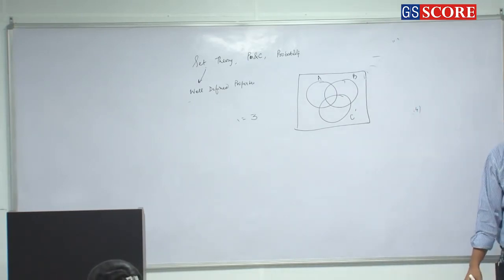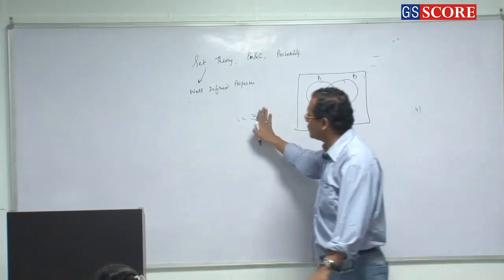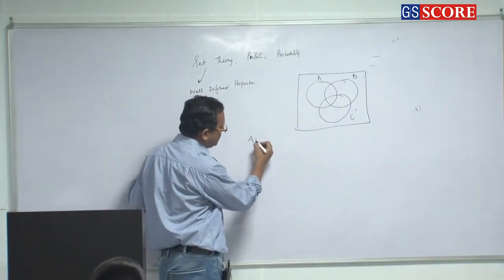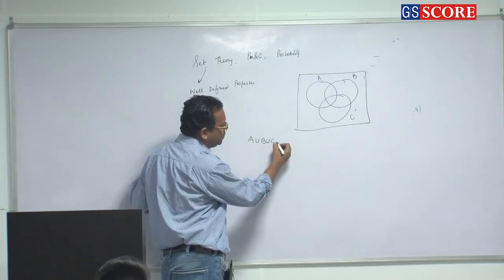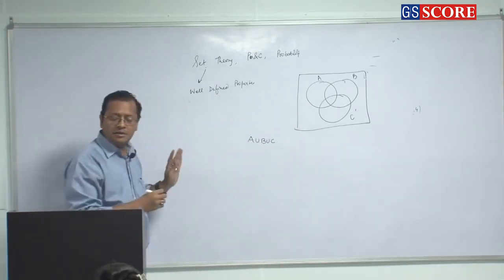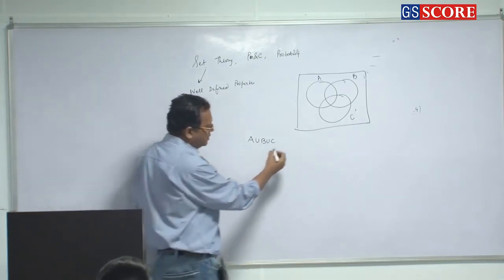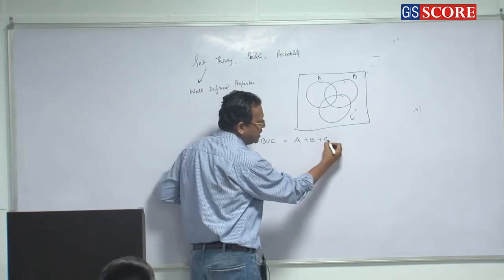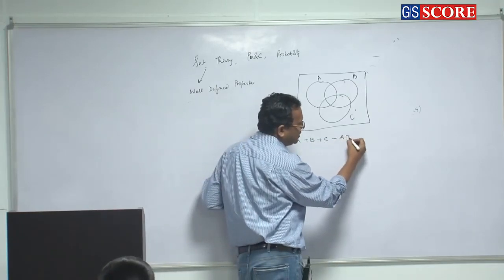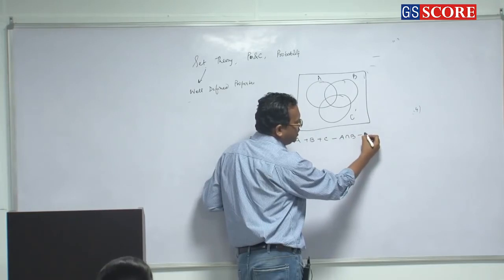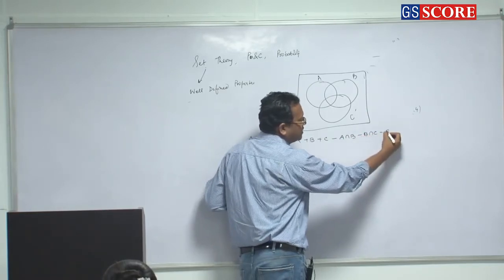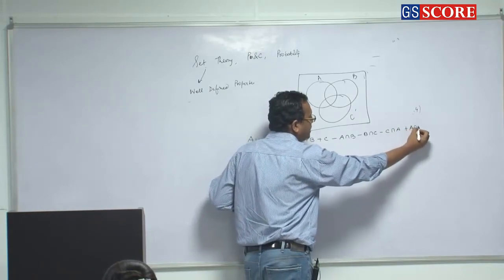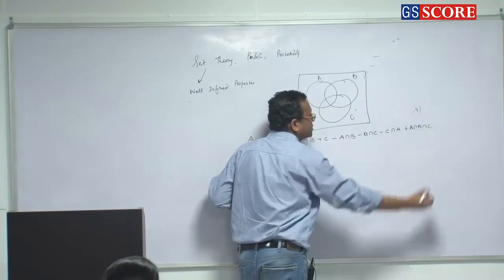Okay, there is a formula for 3 sets as well. So for 3 sets, please be very careful when I write the formula. I will explain each and every term. A union B union C is given by A plus B plus C minus A intersection B minus B intersection C minus C intersection A plus A intersection B intersection C.